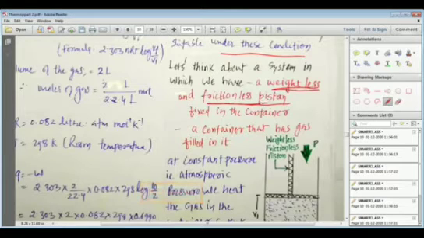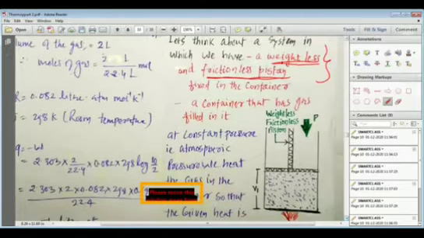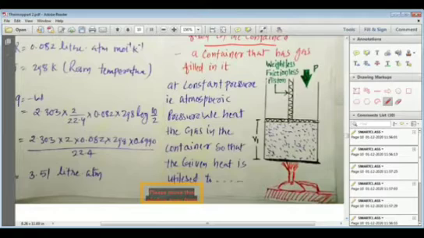Remember, my dear students, we are talking about the weightless and frictionless piston. You need to remember that we are going to use the piston which is weightless and frictionless. Practically, it is not possible, but hypothetically, we need to think that the piston is weightless and frictionless, which is fixed into the container. Now here you can see the figure, my dear students. You can see that in a particular container where the gas has been filled, we have a piston. That piston is weightless and frictionless, and inside the container we have gas.